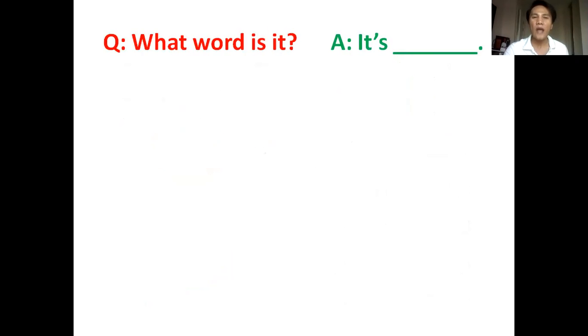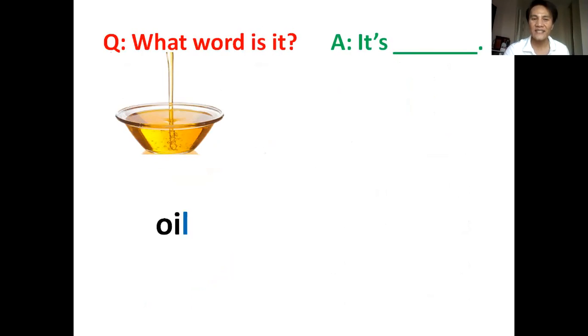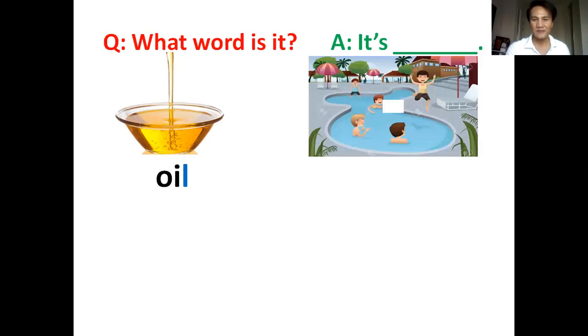Okay, again, what word is it? This one, can you remember what word is it? Okay, the word is oil. Very good, oil. Okay, the next. How about this one? When you want to swim, what is it? The word is pool. Very good. That is pool.